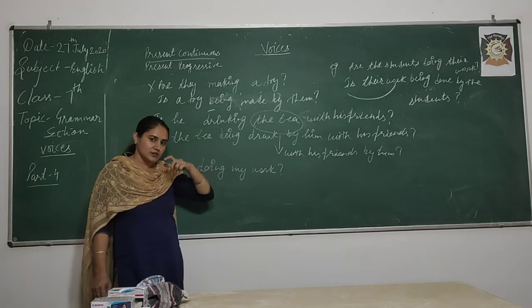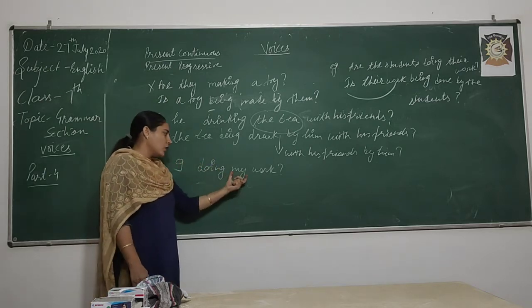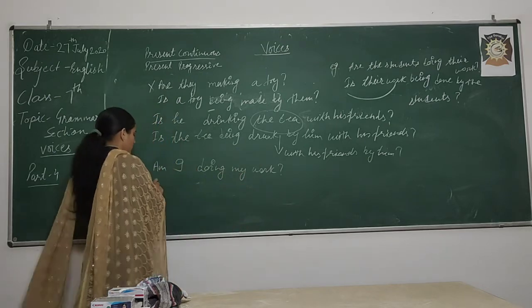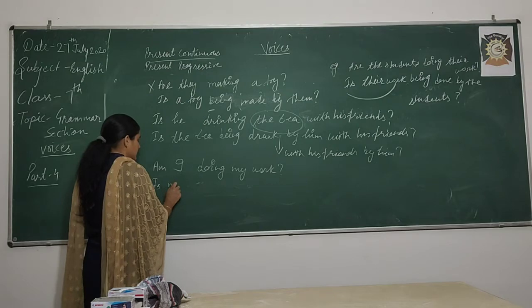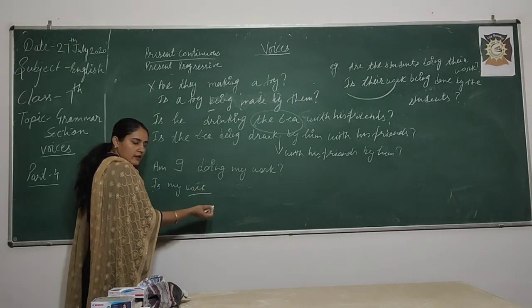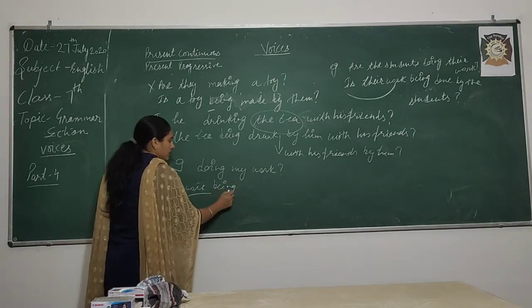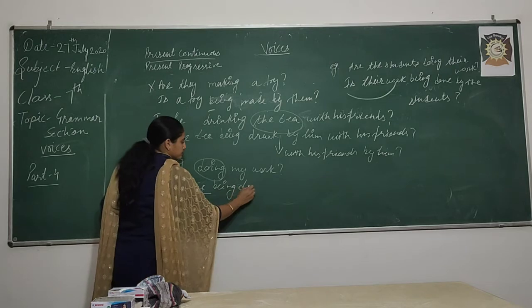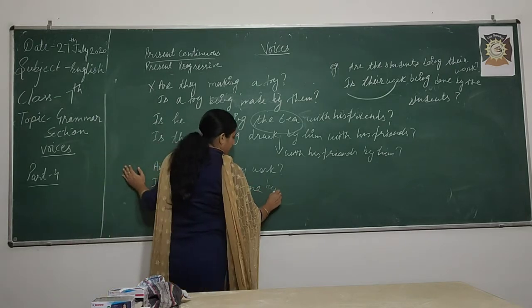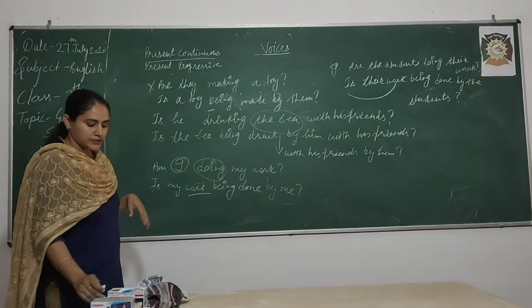My work. You have to use the helping verb according to my work. Is my work, then being, then do, did, done, then by me, right? Okay.